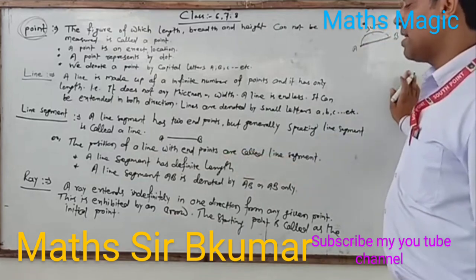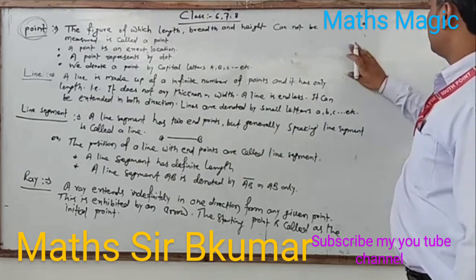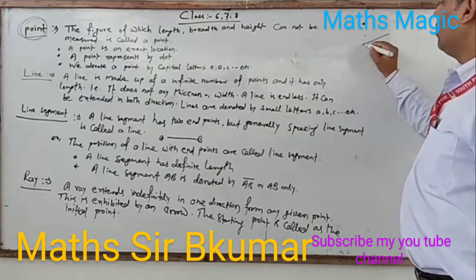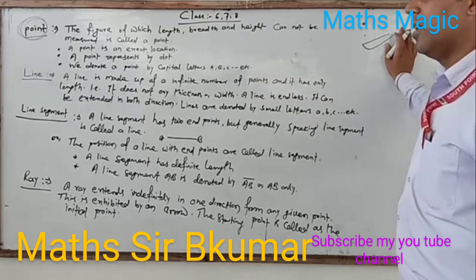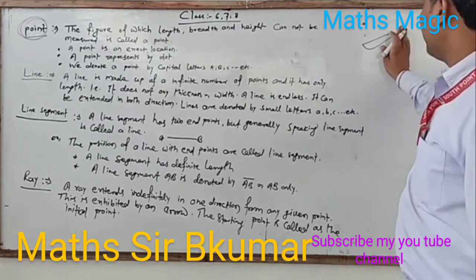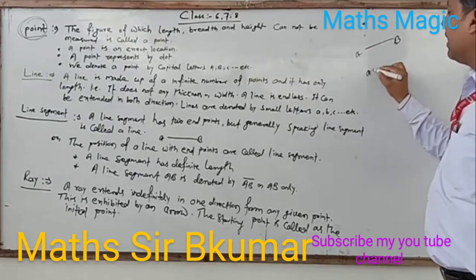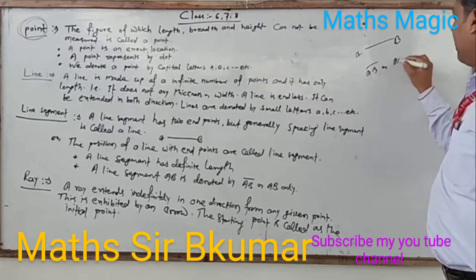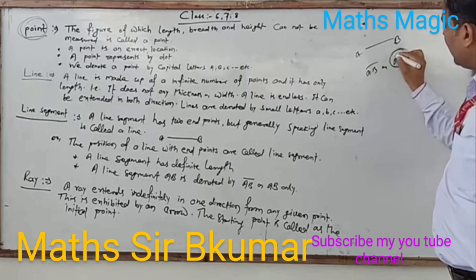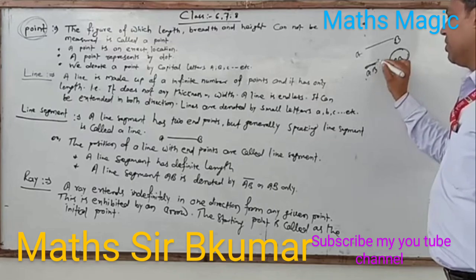A line segment has a definite length. We already told you that a line which has a definite length is a line segment. A line segment AB is denoted like this: we always write line AB, or directly we can write AB only, and this is denoted as line AB.